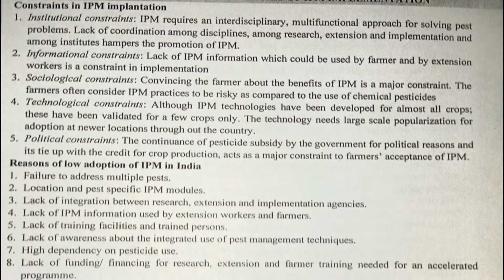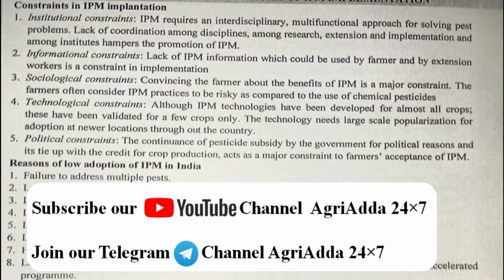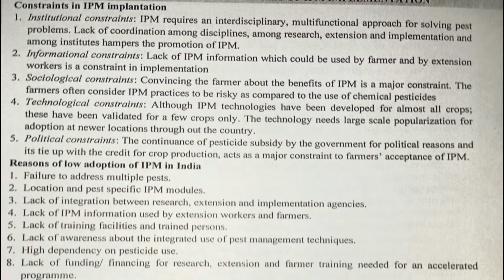Next one is what? Technological constraint. For very few crops has IPM technology been established, but there are still so many other crops. Till now the IPM modules are not validated. Yes or no? The technology needs large scale demonstration for adoption at new locations throughout the country. Political constraint. What is political constraint? This dealer. If a farmer goes to the pesticide dealer or retailer, will they tell you to apply biopesticide? No. Whatever they have, they will try to sell immediately. So there are political constraints by which farmers are misguided, for the benefit of the companies.